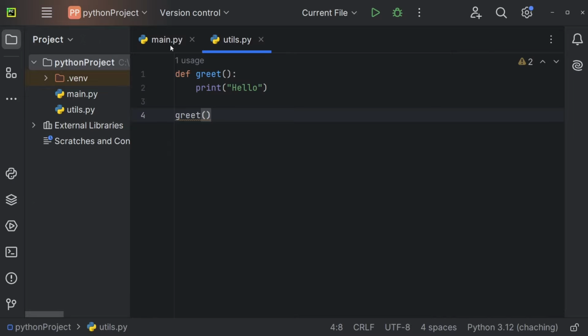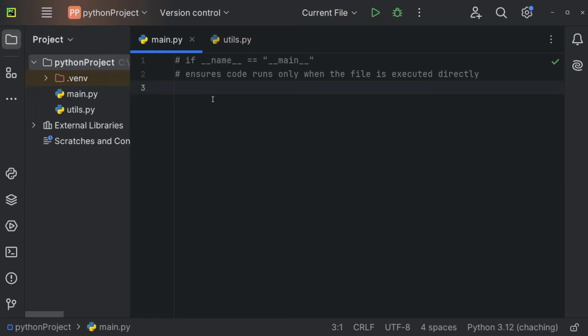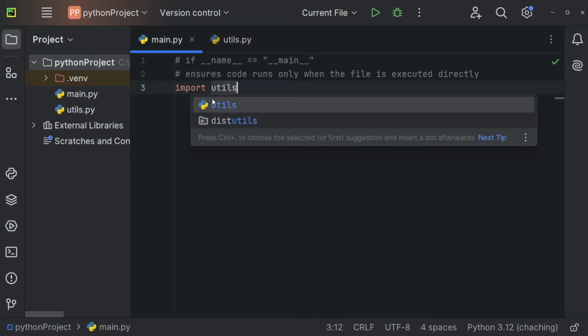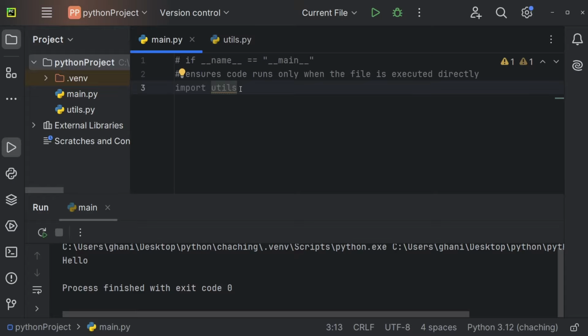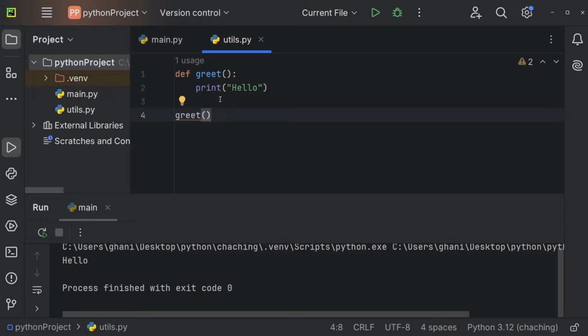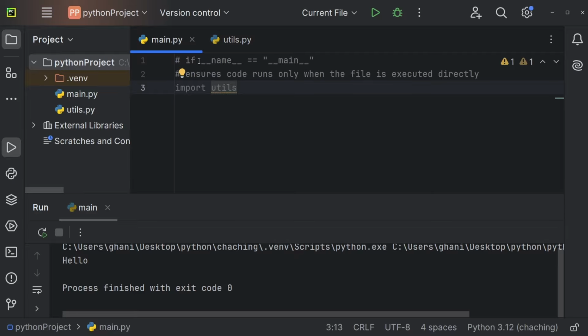If I'm now going over to the main.py file and I'm importing my utils and I'm going to execute the code, you can see we're also getting hello in the console. So once we're importing this utils module, we are also executing the entire file. So we're getting access to all of the methods, but we're also executing all of the methods that we're calling within this file. And oftentimes that is something that we do not really want to do. And in order to fix that, we can use if Dunder name equals Dunder Main.